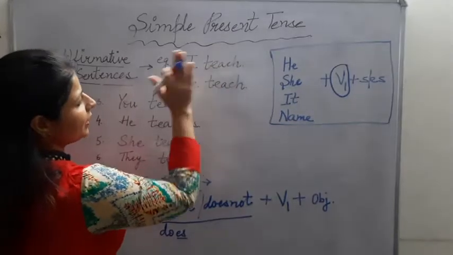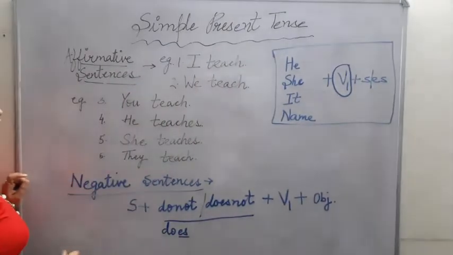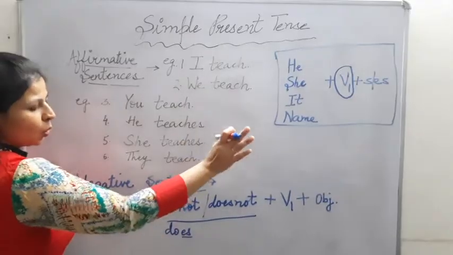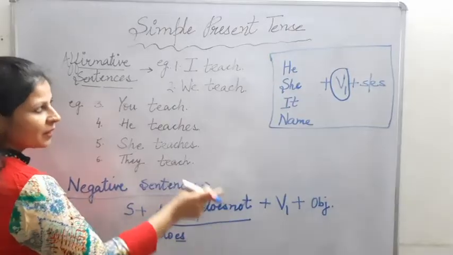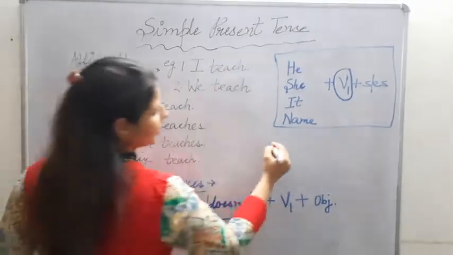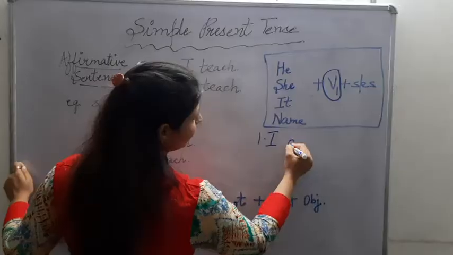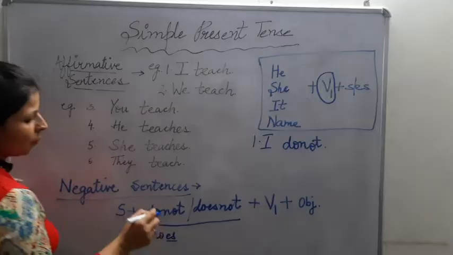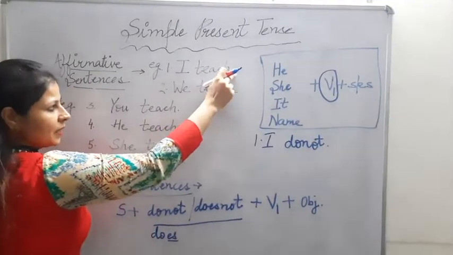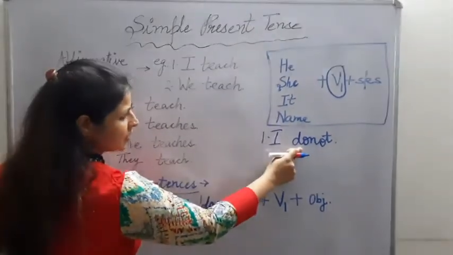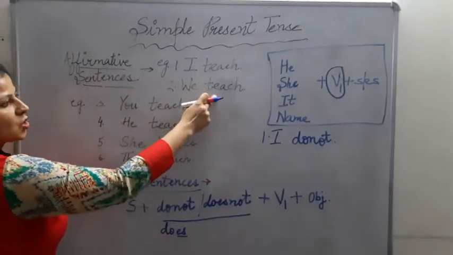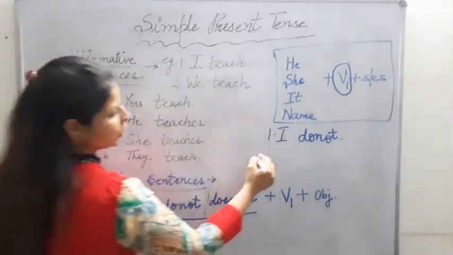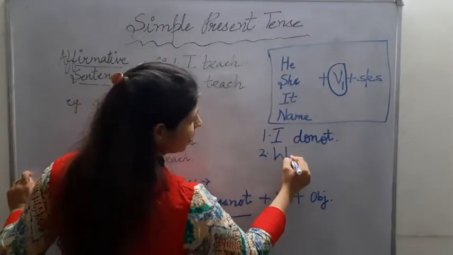Number one is I teach. What should it be in negative form? Are we using S or ES here? No. So which helping verb should come? Yes, do not. Okay. So it changes to I do not. Again and again, remember, keep it in your mind. When there is no S or ES in the verb, do not. Simple. We teach. Is there any S or ES? No. So again, which helping verb should come? We do not.